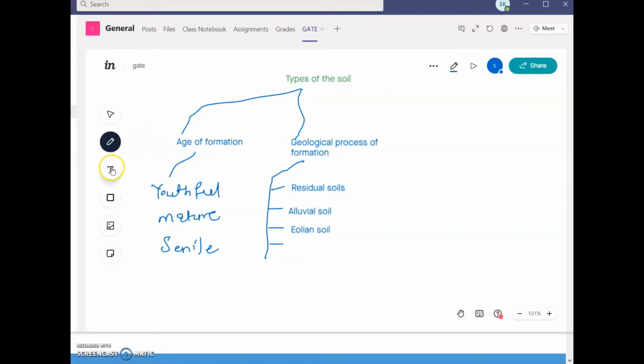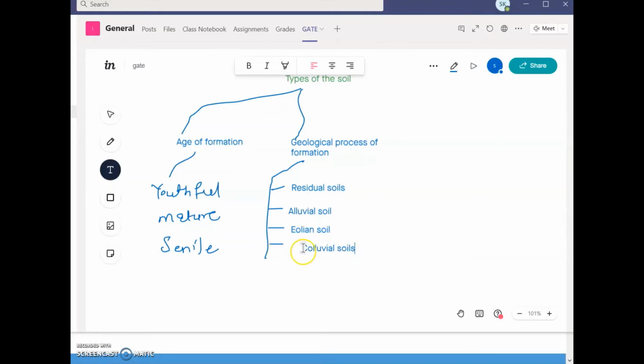The next type of soil is colluvial soil. These colluvial soils are generally formed by deposition by rainwash.